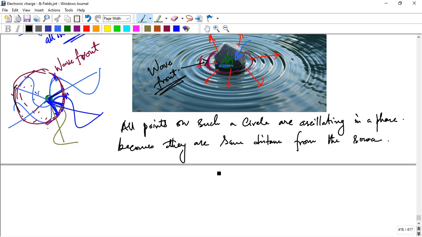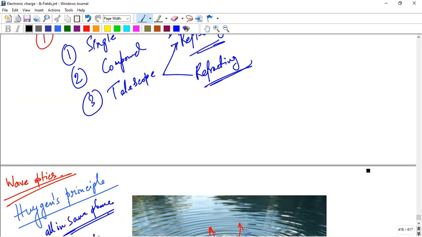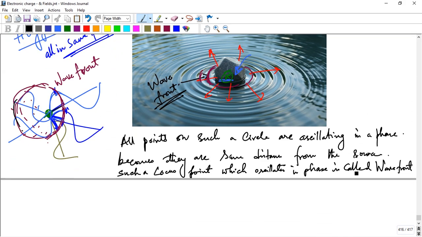Such a locus of points which oscillate in phase is called a wavefront. So the wavefront definition is very important.